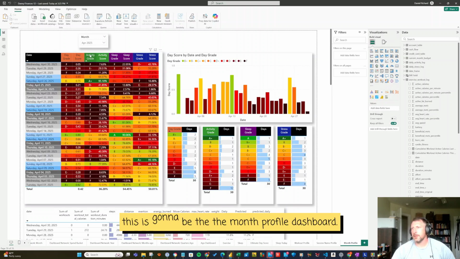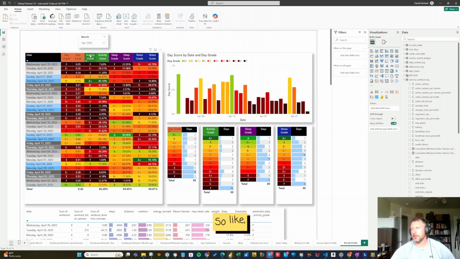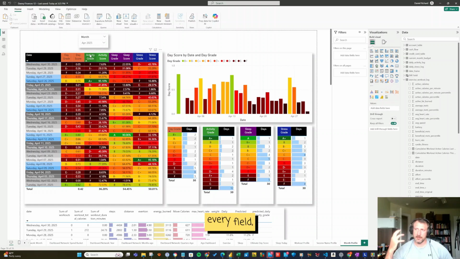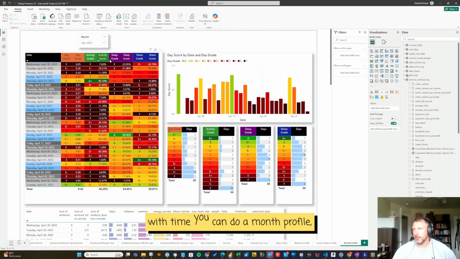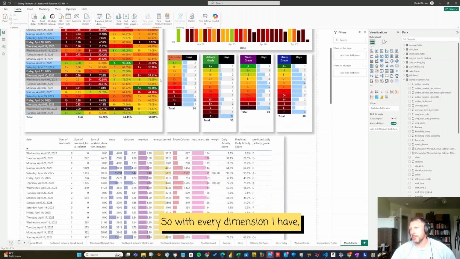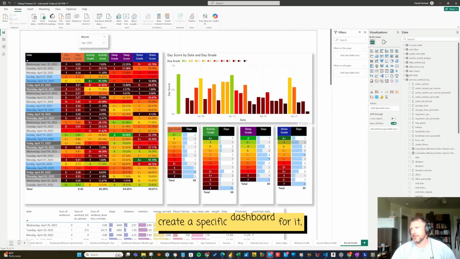So yeah, this is going to be the month profile dashboard. So like, as a network of dashboards, every field can have its own profile dashboard. With time you can do a month profile, a year profile, a week profile, a quarter profile, a day profile, and then I can do a workout exercise profile, a session profile, a workout type profile. So with every dimension I have, I can create a specific dashboard for it. And it's going to take a while, but I do want to do that.